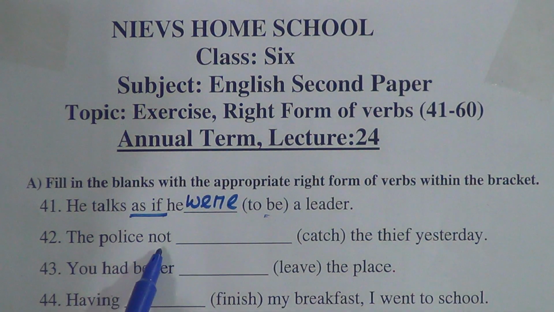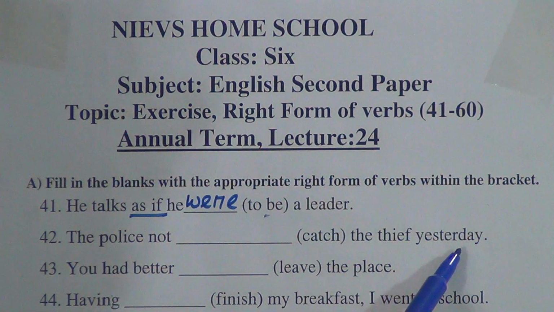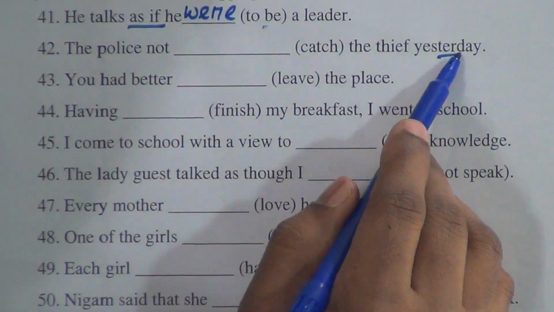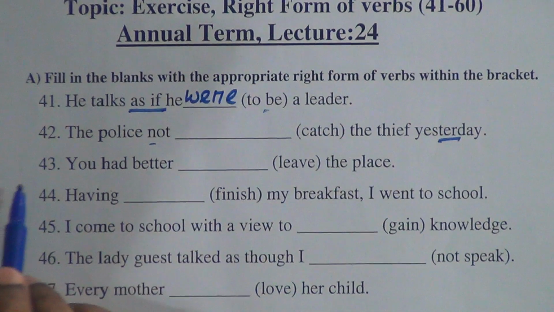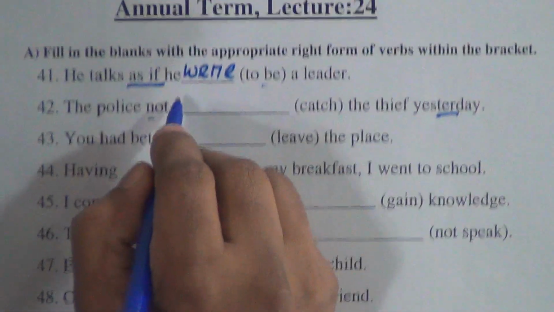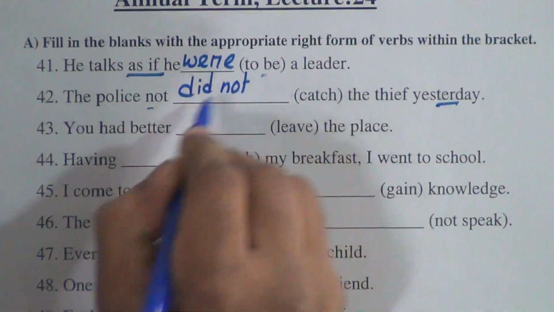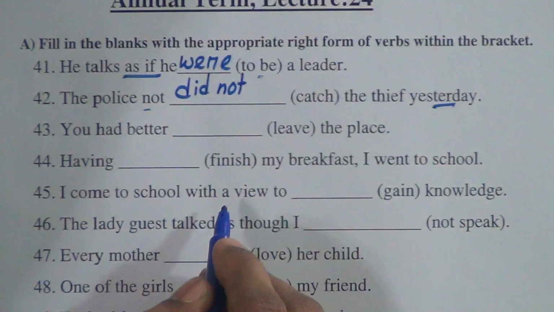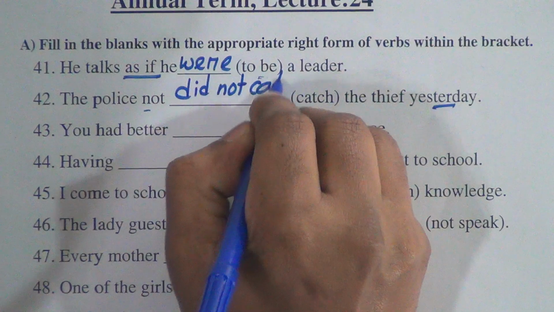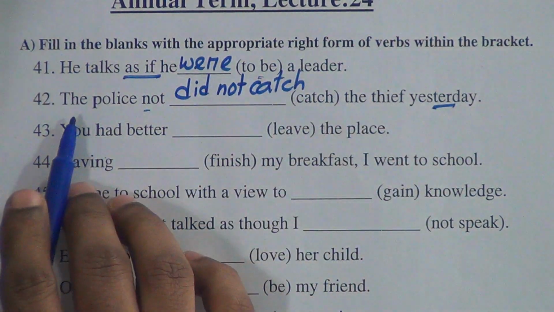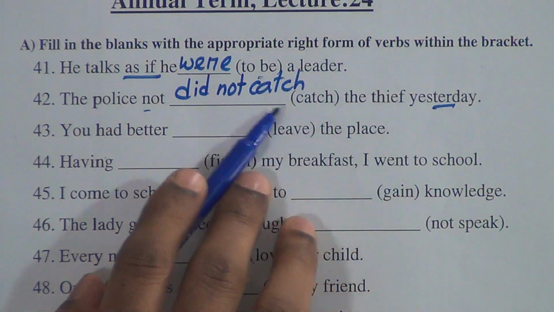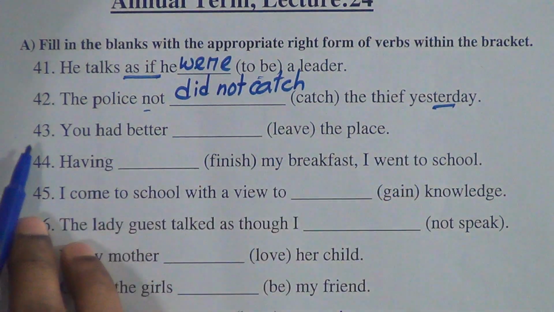42: The police not catch the thief yesterday. Yesterday is past indefinite tense, and we have to make the sentence negative. That's why we put did not here, and after did not, does not, do not, the verb will always be in present form. The police did not catch the thief yesterday.